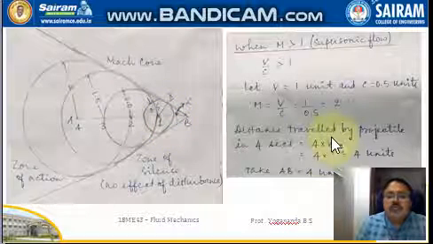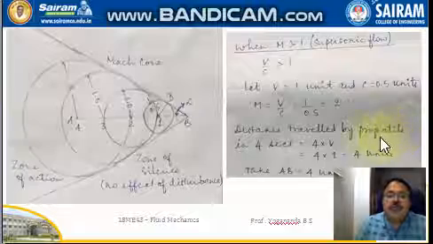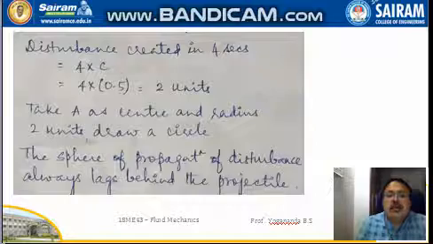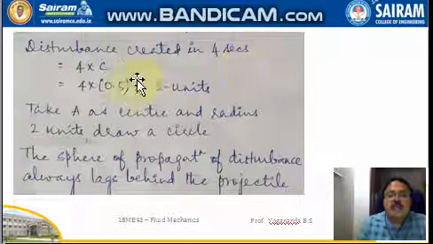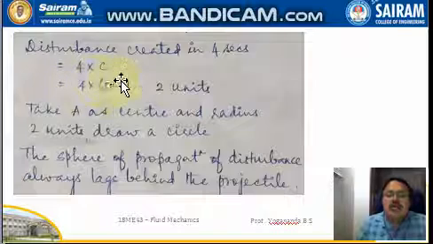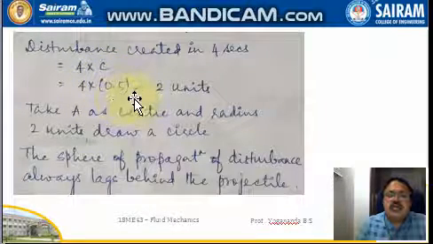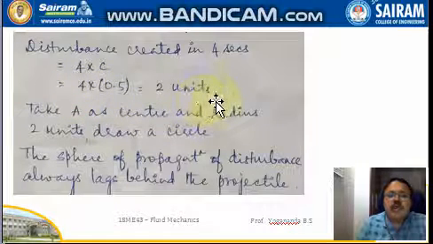Now, the distance traveled by the projectile in 4 seconds is 4 units, whereas the disturbance created in 4 seconds is 4 into c. Where c is taken as 0.5, that is 4 into 0.5, so that is 2 units.